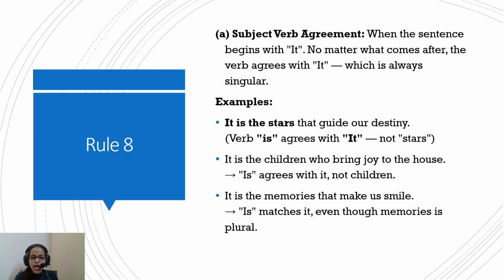It is the memories that make us smile. Again, despite memories being plural, the word "is" is following it because it has to be in agreement with "it". It will always be followed by "is", singular, despite the presence of a plural after it. Okay, that is one thing that is simple enough, and you use it enough so you can remember it.